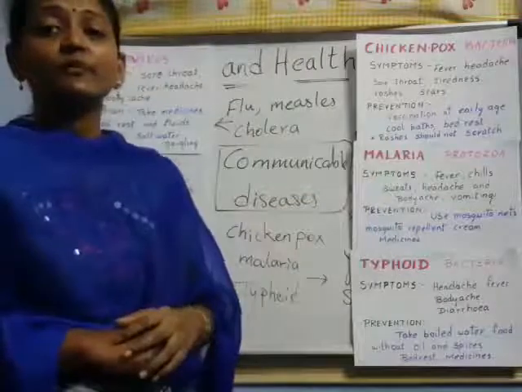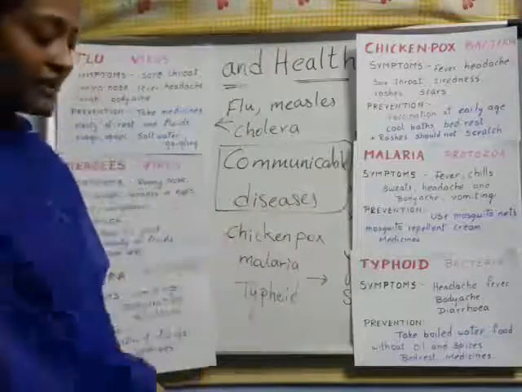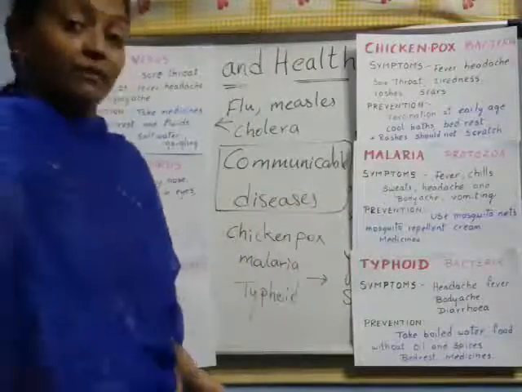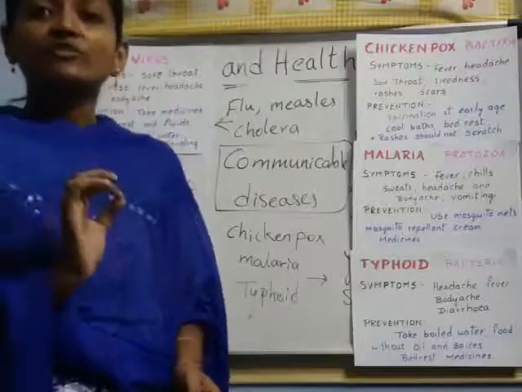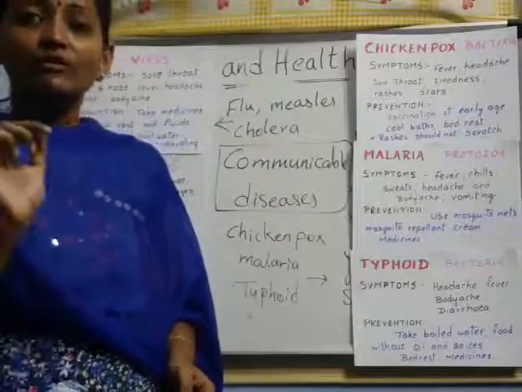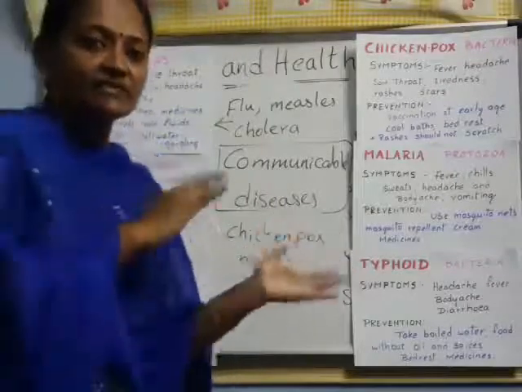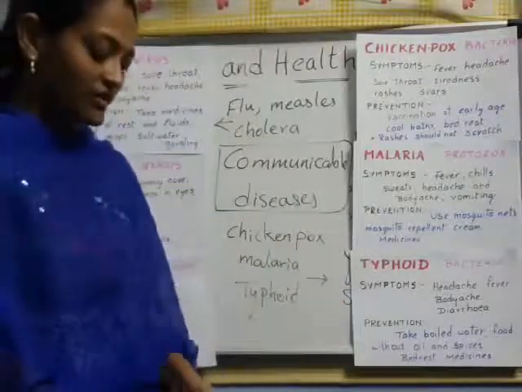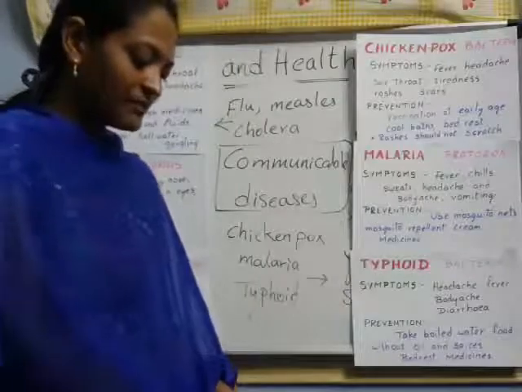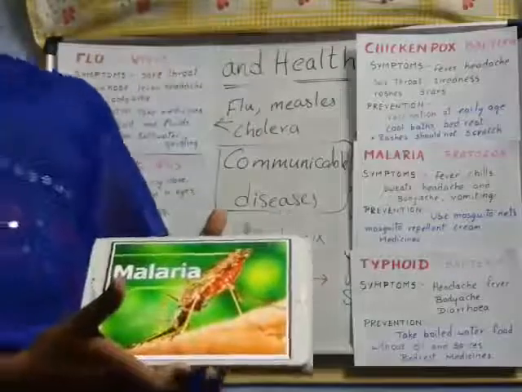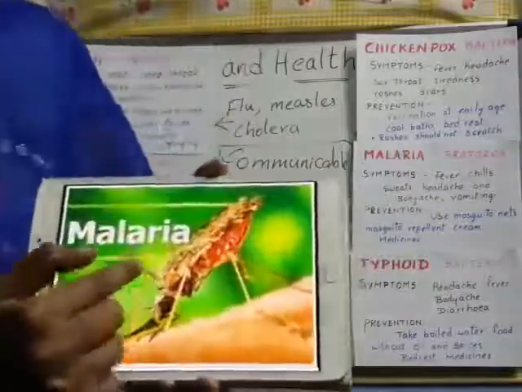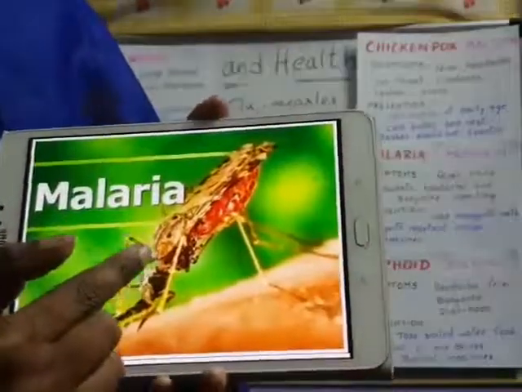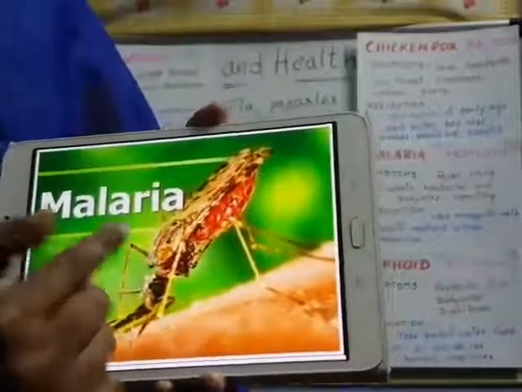Next, malaria. Malaria is caused by protozoa. Remember, very important. I'll show that picture, children. Malaria is mainly spread by the mosquito, children. The mosquito is a carrier, meaning it transfers the germs from one person to another. Look here, I'll show you a picture. This is the malaria mosquito. This mosquito is named the Anopheles mosquito. It is the malaria-causing mosquito.